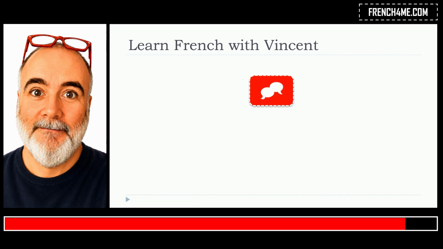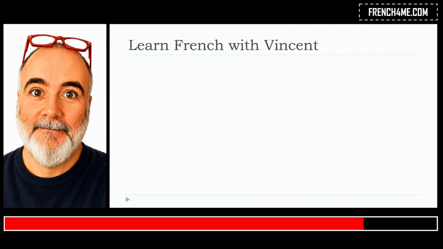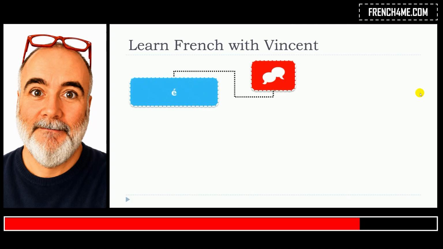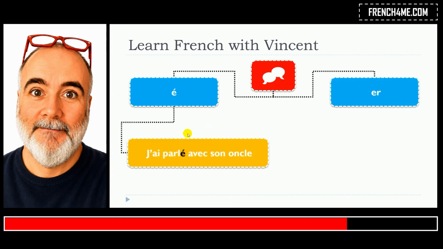So when we're talking about grammatical homonyms, we're talking about words or letters or endings that will be written differently but pronounced the same way. Et. Let's have an example now.